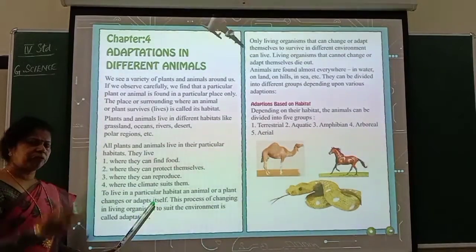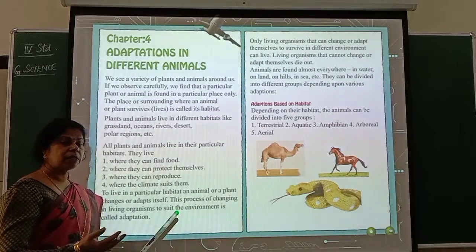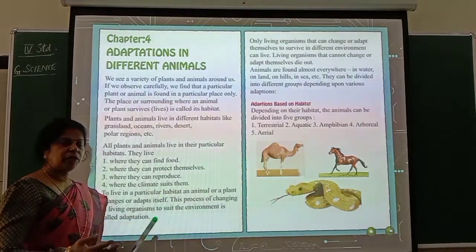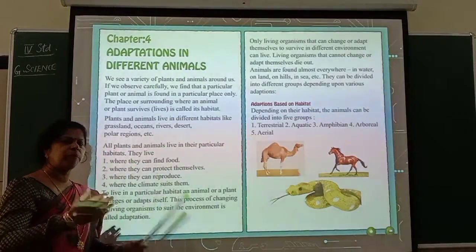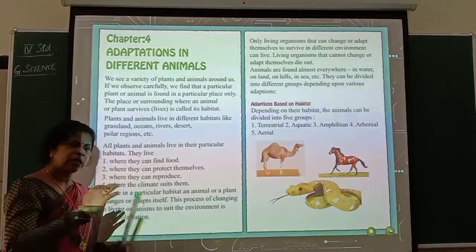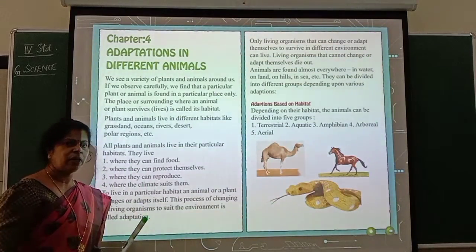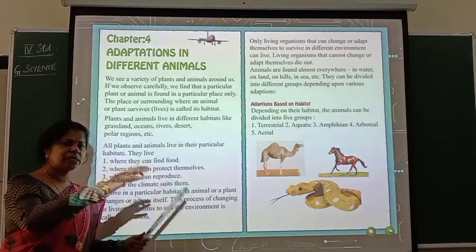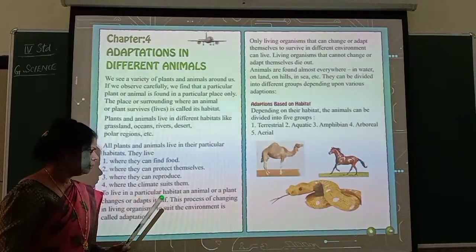Now for example, climatic conditions go on changing. In the summer season it will be very hot. In the winter season it will be very cold. Can man run from here to there? No. Wherever he is, he has to change his way of living, his style of living, so that he will get adjusted to that particular environment or surrounding.